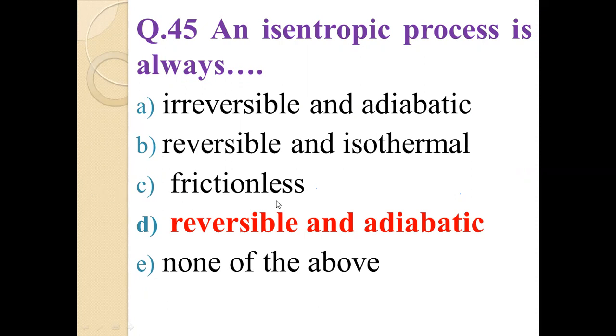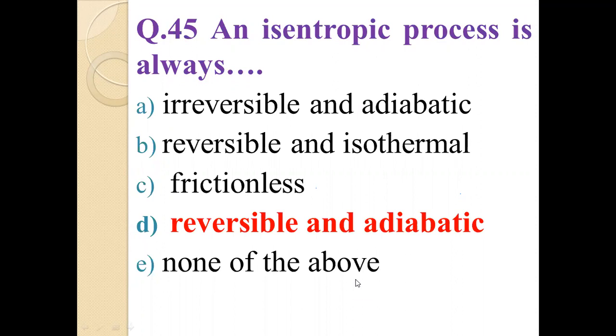Option C, frictionless. Option D, reversible and adiabatic. And option E, none of the above. So what is the answer of question number 45, friend? An isentropic process is always reversible and adiabatic. Option D is the correct answer of this question.